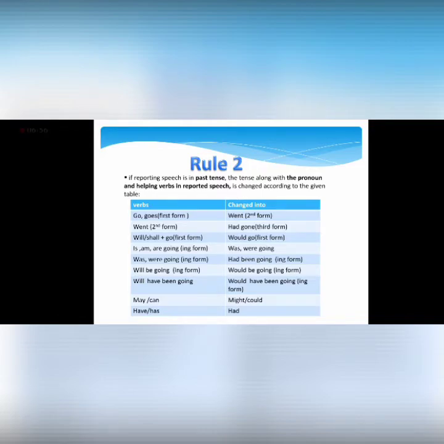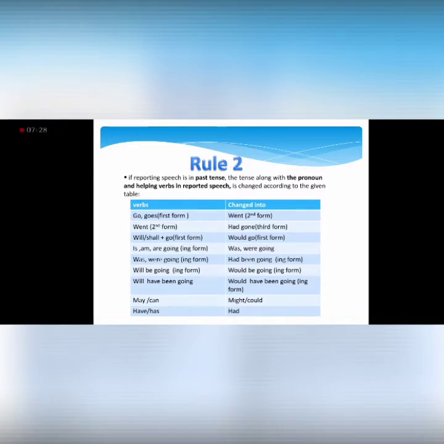Suppose we have the first form of the verb in the reported part, then when we change it into indirect speech, we will use the second form. If we have the second form of the verb, we will change it into had with the third form. If we have will and shall with the first form, it will be changed into would with the first form. Then is, am, are with the ing form are changed into was and were with the ing form. Was and were with the ing form will be changed into had been with the ing form.